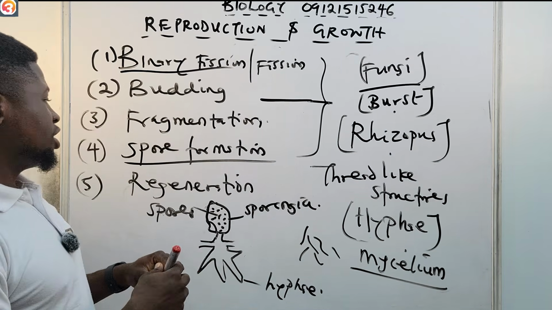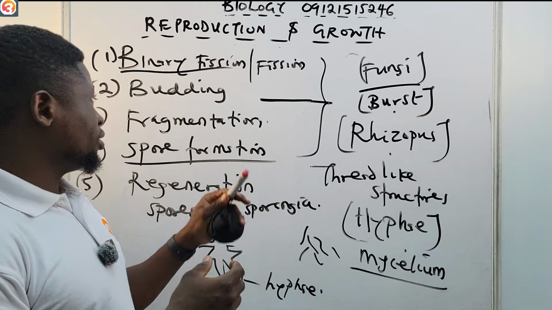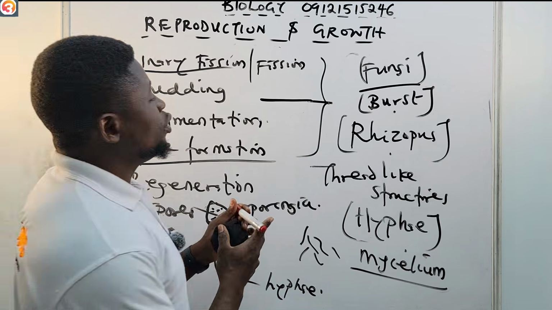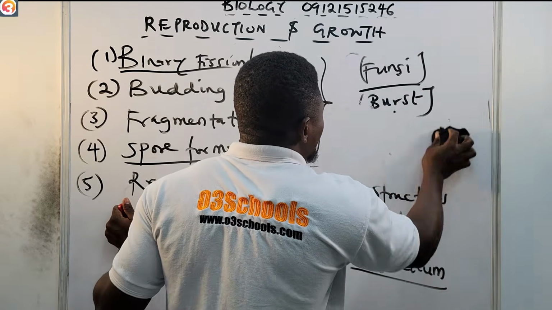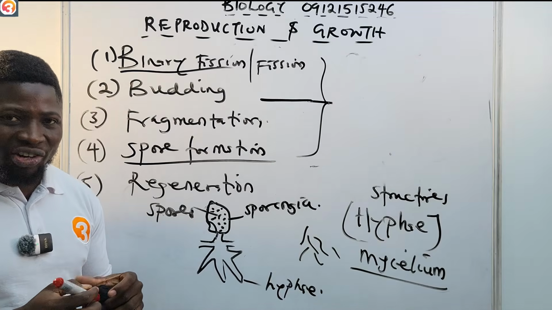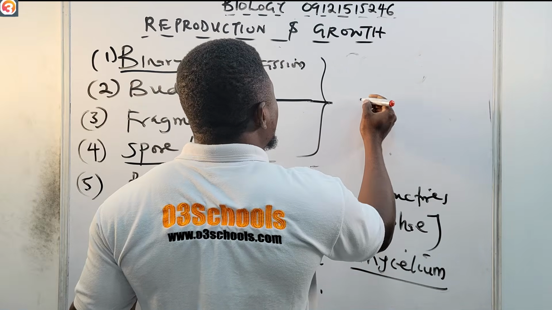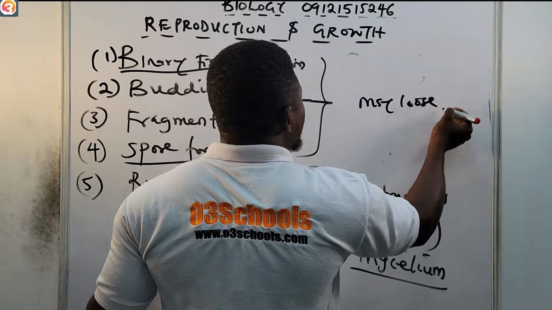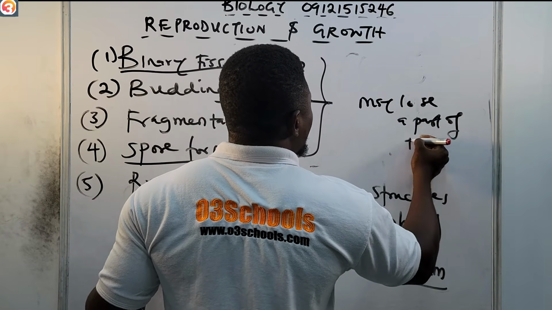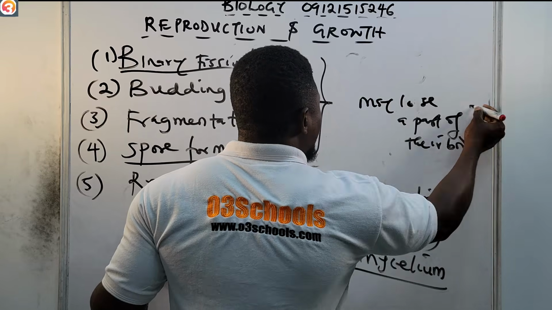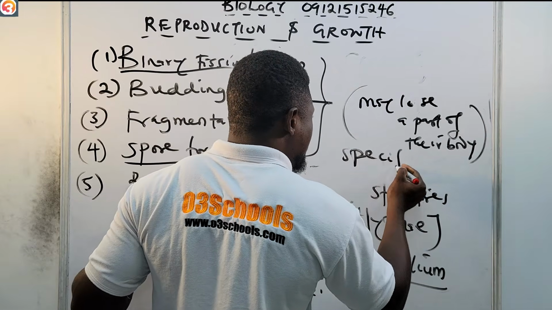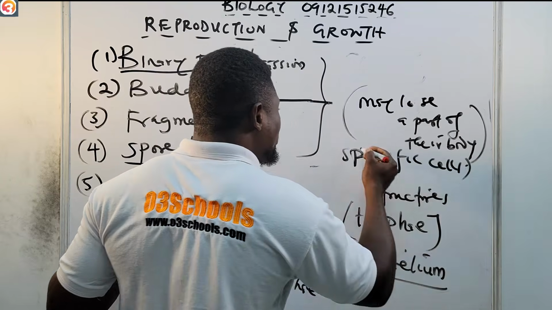Like I told you, regeneration is not really a type or mode of asexual reproduction like that. But of course, during unfavorable condition, you see organisms like Hydra may lose a part of their body, all right? And of course, after this happens, there are specific cells in the body of that organism